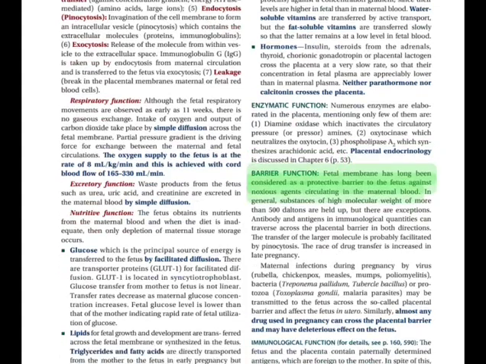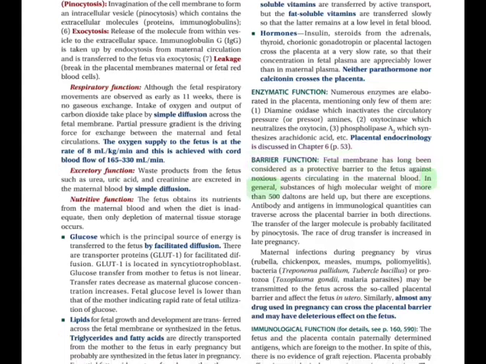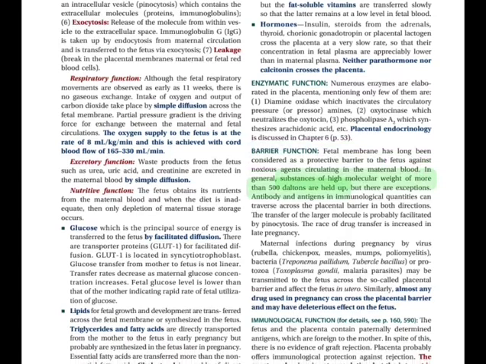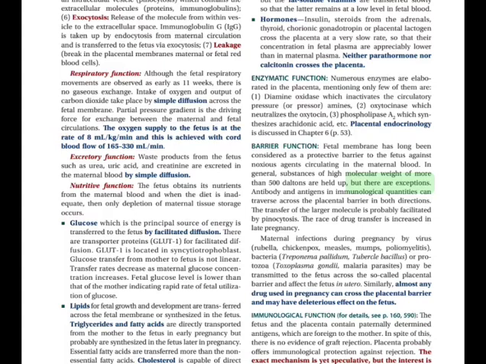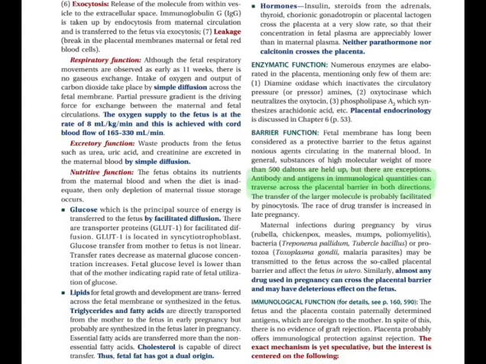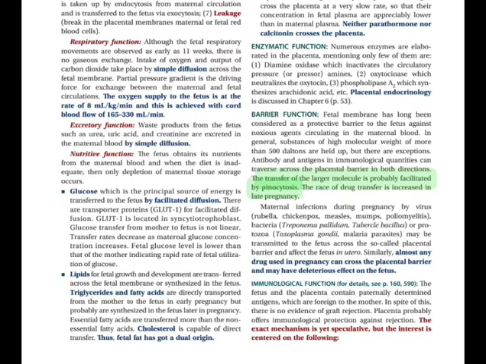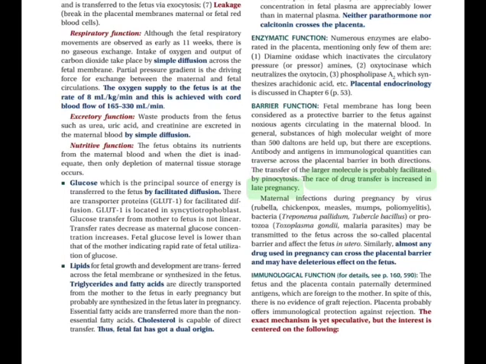5. Barrier function. Fetal membrane has long been considered as a protective barrier to the fetus against noxious agents circulating in the maternal blood. In general, substances of high molecular weight of more than 500 daltons are held up, but there are exceptions. Antibody and antigens in immunological quantities can traverse across the placental barrier in both directions. A transfer of the larger molecule is probably facilitated by pinocytosis. A rate of drug transfer is increased in late pregnancy.